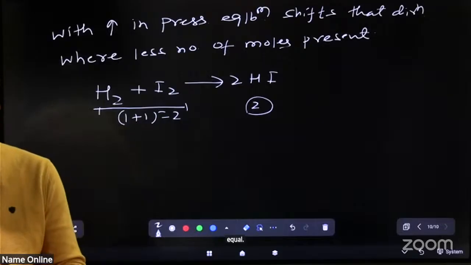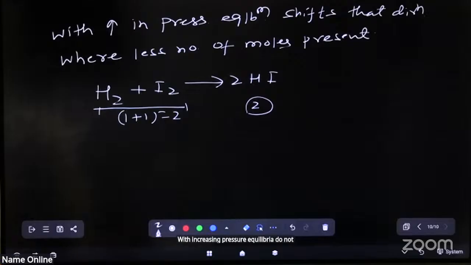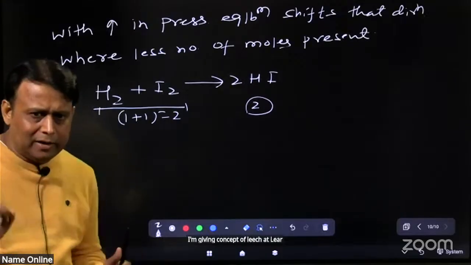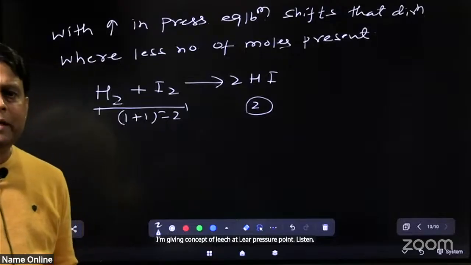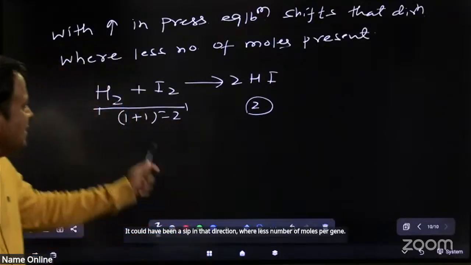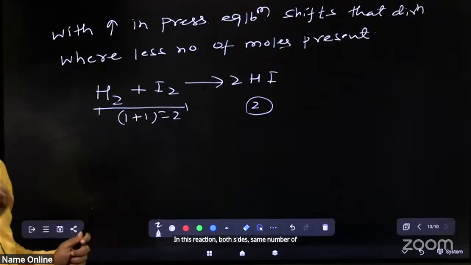And hence, with increase in pressure, equilibrium is not affected. I am giving the concept of Le Chatelier pressure point. With increase in pressure, equilibrium shifts in that direction where less number of moles are present. In this reaction, both sides have the same number of moles, so no effect of pressure.